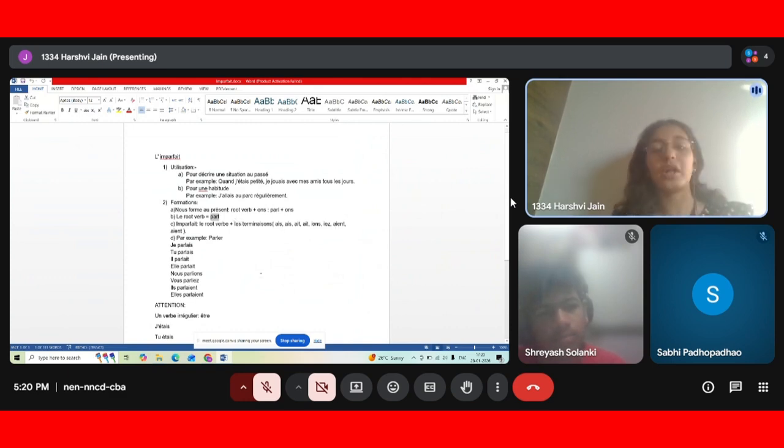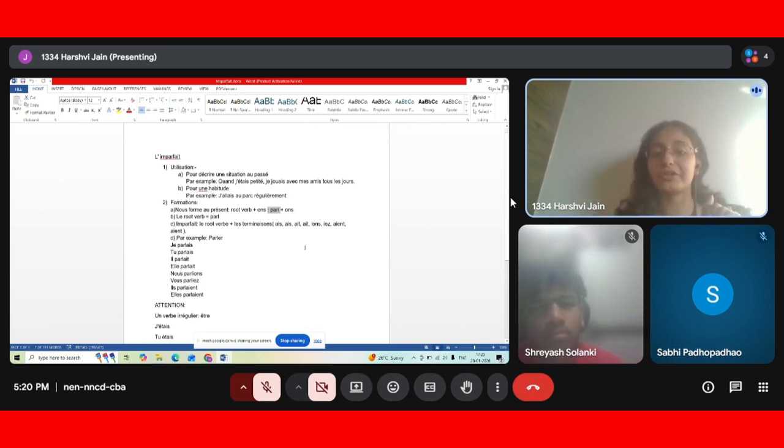So what was the first step? You had to take the nous form from the present conjugation. I am taking the example of parler, so the nous form for parler is nous parlons. The second step is to remove ons. When we remove ons, the remaining word is parl. This is our root word, and you have to keep this word.